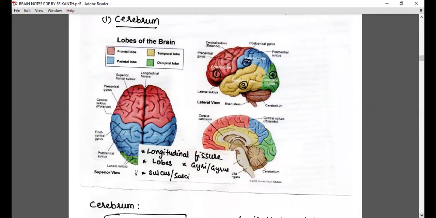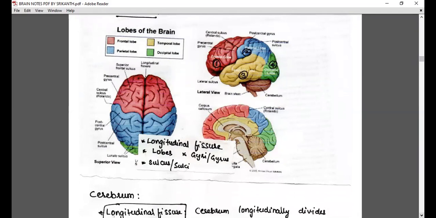And what next? The folds, the grooves, and the deeper grooves we have to talk about. The folds you can see here are the gyri. There are various other names for the gyri, like precentral gyrus and postcentral gyrus, but they don't matter for us. We just need to know the folds of the cerebral hemisphere are called gyri. The grooves in between them are called sulci, and the deeper grooves are called fissures. One example is the longitudinal fissure.